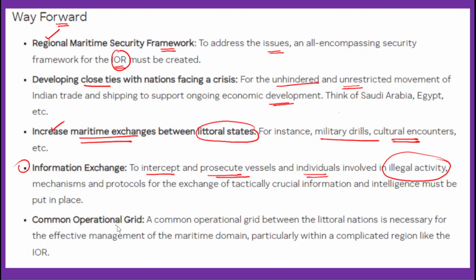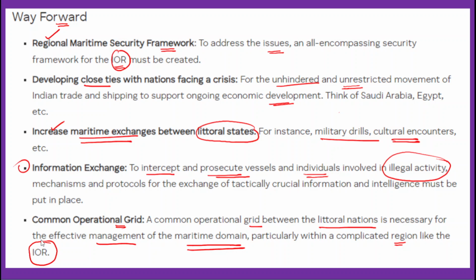After that, a common operational grid should also be established or launched by the government and all the littoral countries. A common operational grid between the littoral nations is necessary for the effective management of the maritime domain, particularly within a complicated region like the Indian Ocean region. If you look at the Indian Ocean region, it has been becoming more and more complex, particularly because of the evolving Indo-Pacific as a geostrategic construct, Chinese inroads into the Indian Ocean region, several other countries, and illegal, unregulated fishing activities taking place in the Indian Ocean region.